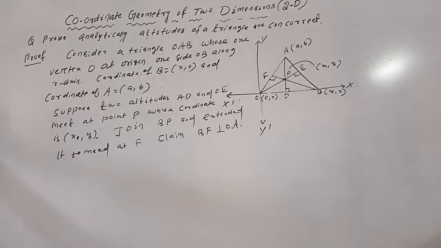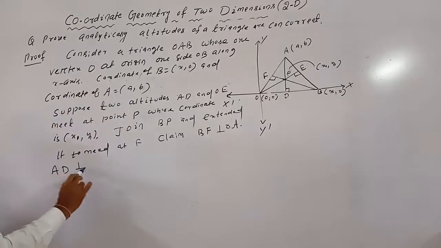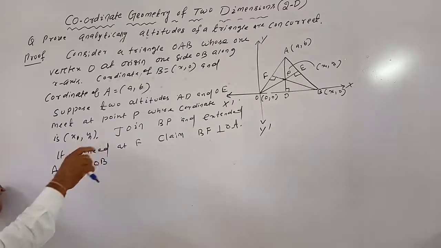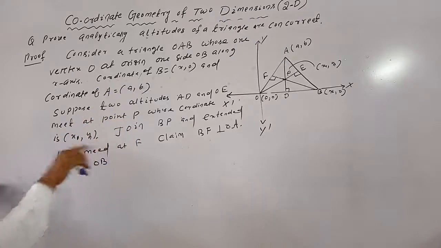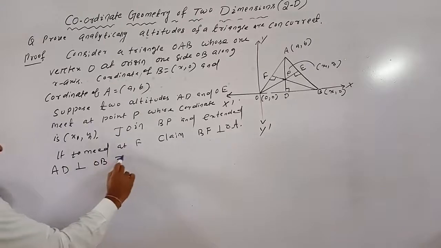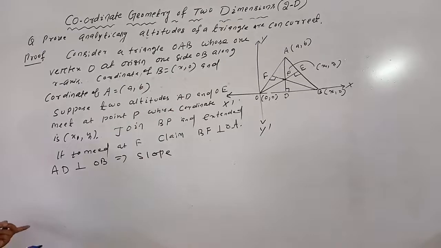BF perpendicular to OA means actually we prove slope of BF into slope of OA equals -1. Now AD is perpendicular to OB, and since OB is on the x-axis, AD is perpendicular to the x-axis, so the slope of AD is infinite, because this line is parallel to the y-axis.